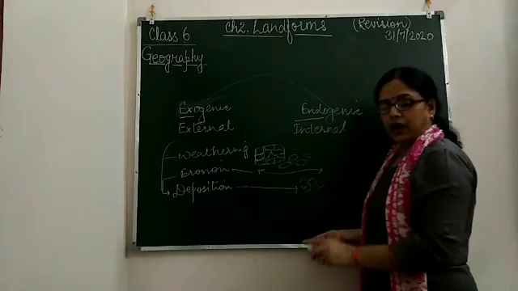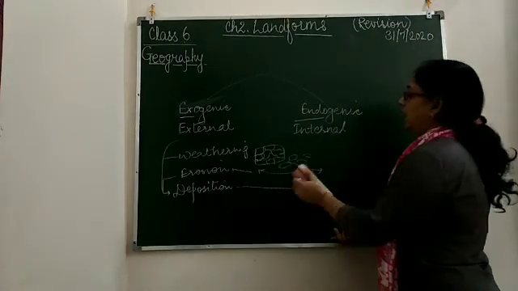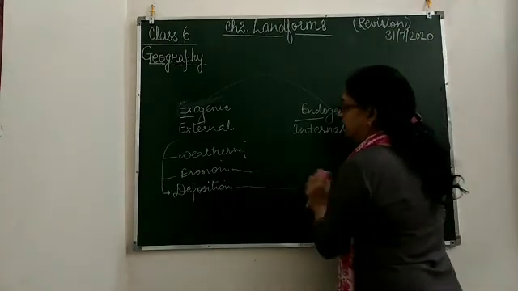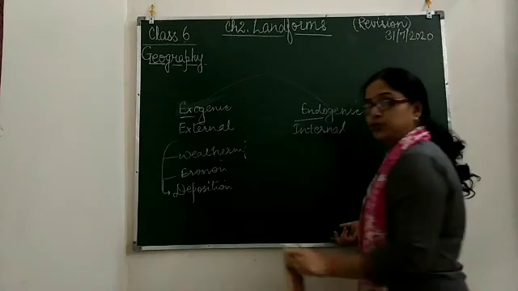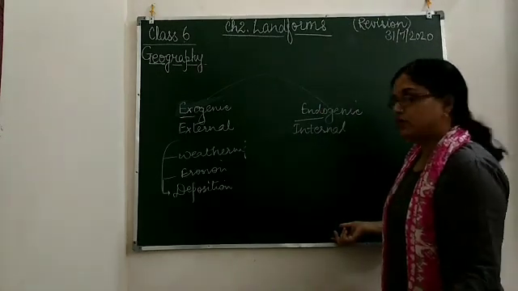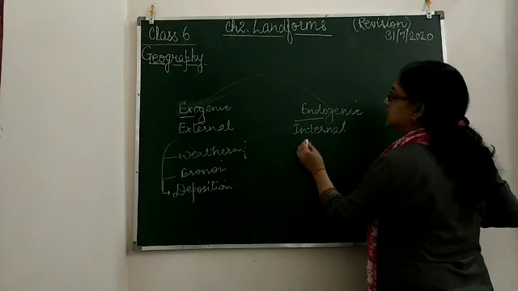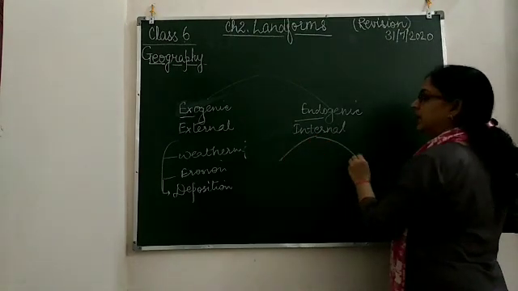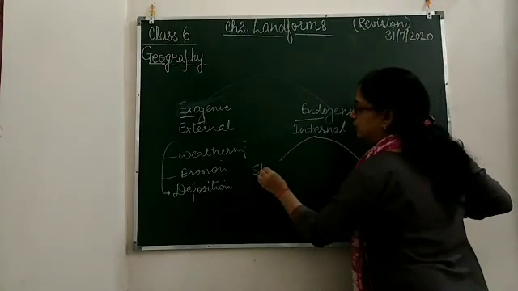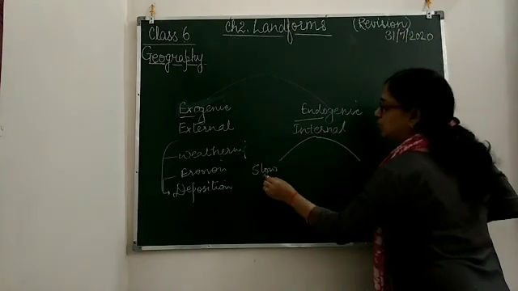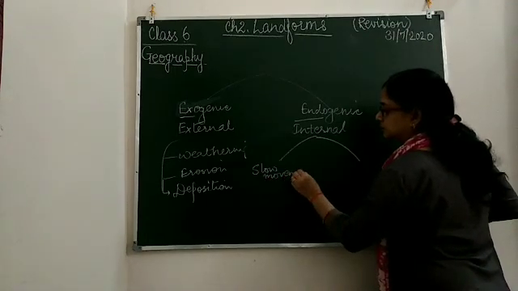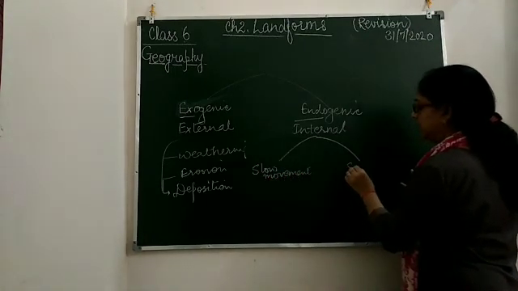Next is the internal process. What internal effects can we see on the surface of the Earth? They result in slow movement and sudden movement.